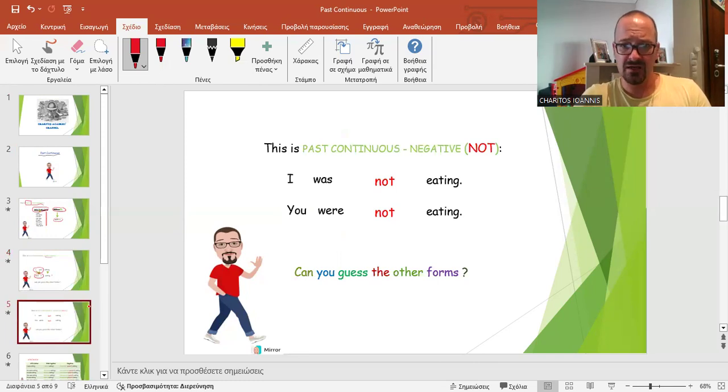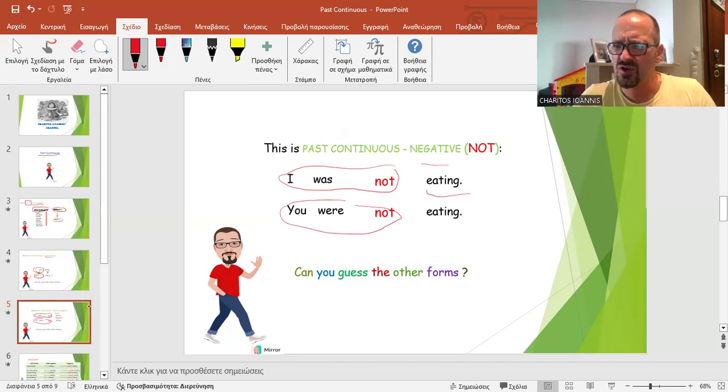The same in negative. The verb to be in negative. I was not. And the ing verb. I was not eating. In plural, I picked you. You were not eating. Can you guess the other forms? So if it was he, that's right, he was not eating, right? They, that's right, they were not eating.